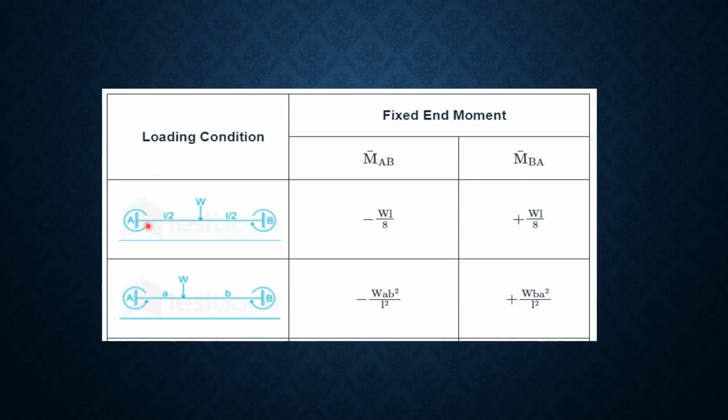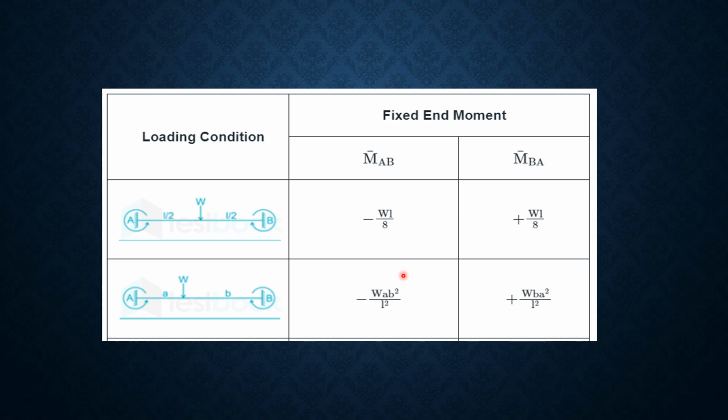So the first condition: in both conditions the common thing is the fixed beam, but the loading is different. In the first condition the point load is at the center, and in the second condition the point load is eccentrically applied. So the fixed end moments MAB and MBA: MAB is for the first end or A end, and MBA is for B. The moment at the first end is negative because it is anti-clockwise, and at the second end it is positive because it is clockwise.